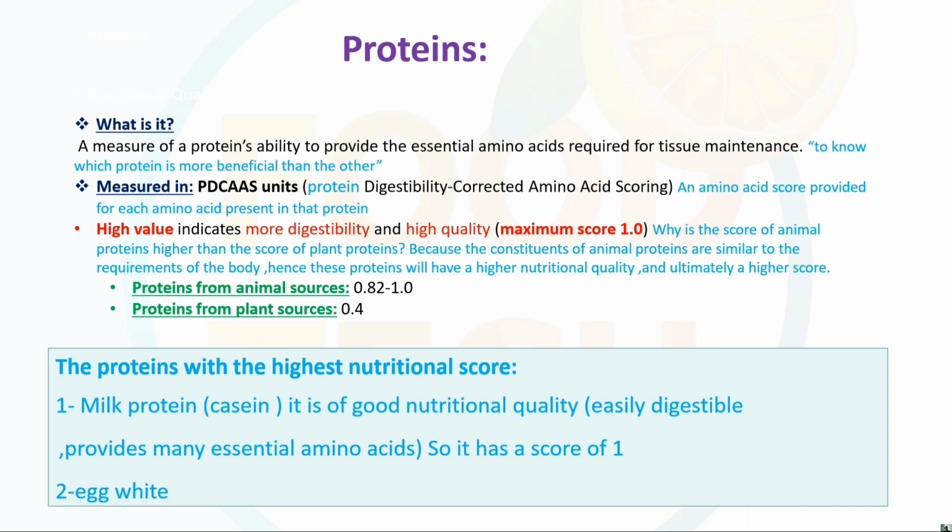Okay, and the egg white is mainly considered ovalbumin protein, which also has high digestibility, more digestibility, and is a high quality protein, right? So the main sources are milk as well as egg. Basically at the top, milk casein is a very high and rich source, and we can say a high quality and digestibility source of protein.